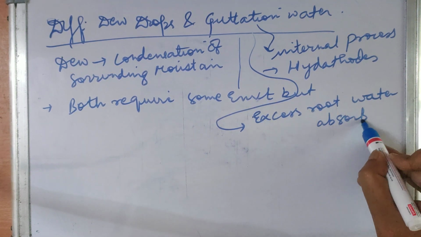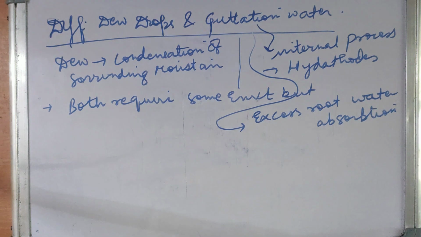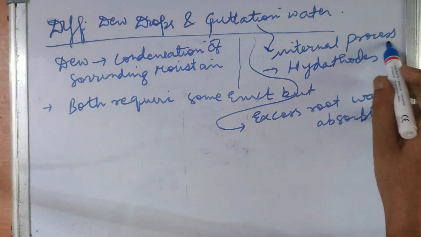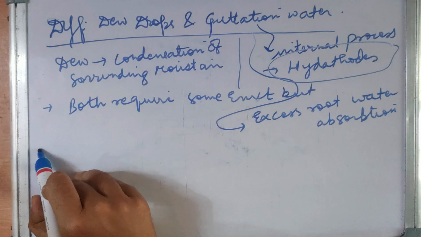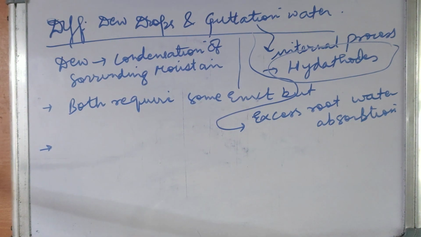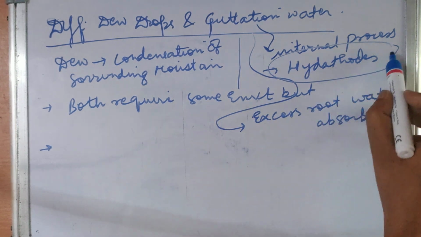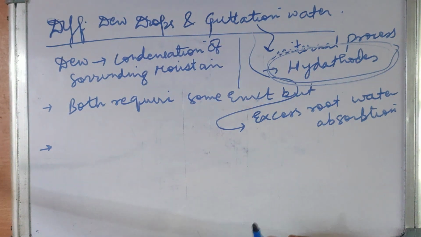When the roots absorb excess water, the excess water comes out from hydathodes, that is guttation. In guttation, the water droplets extrude from hydathodes.